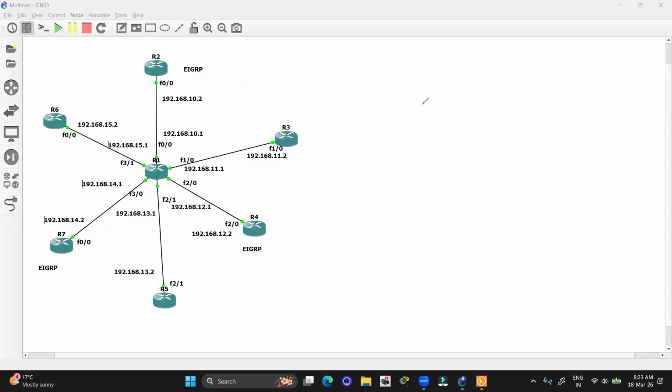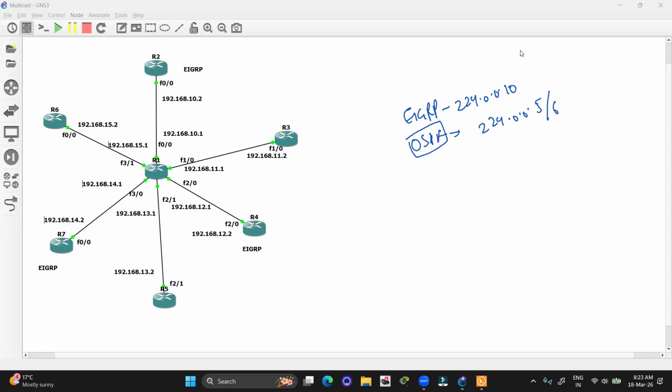The multicast IP address of EIGRP, as I told you, is 224.0.0.10. We have other multicast IP addresses also; for OSPF, they are 224.0.0.5 and 6. These two multicast addresses belong to OSPF. They have specific uses in the network.